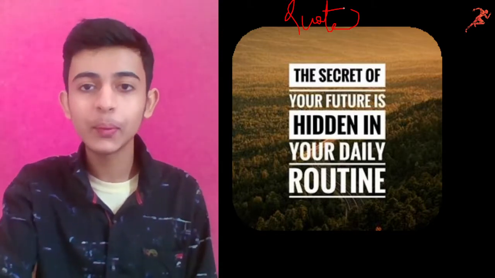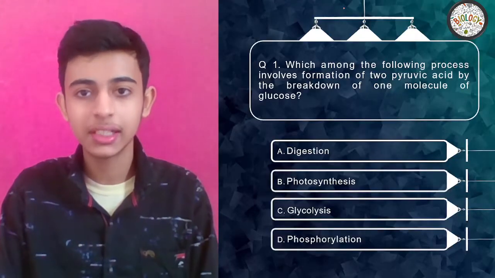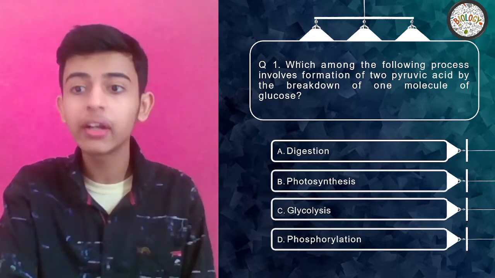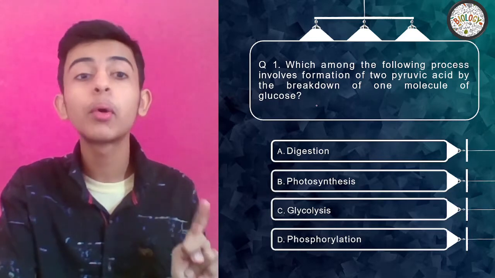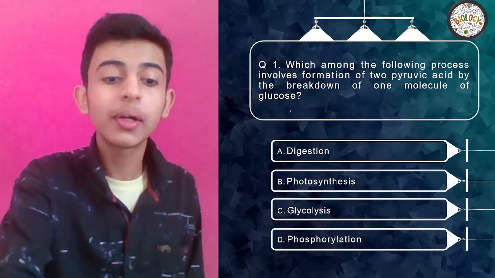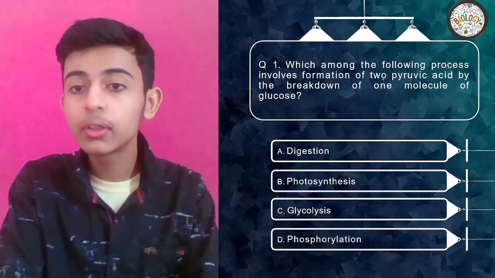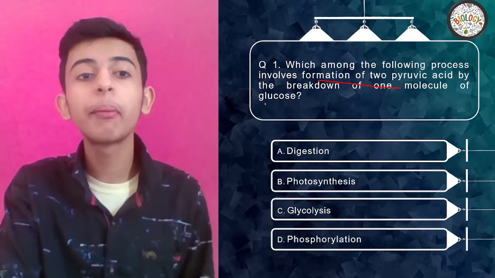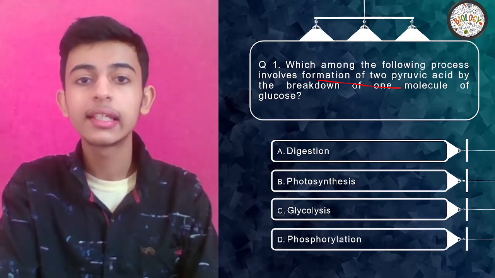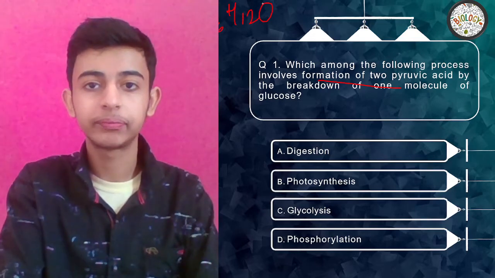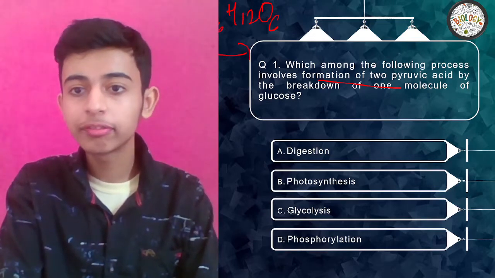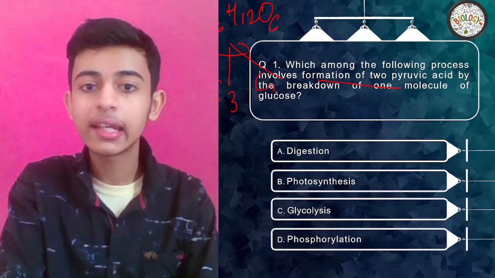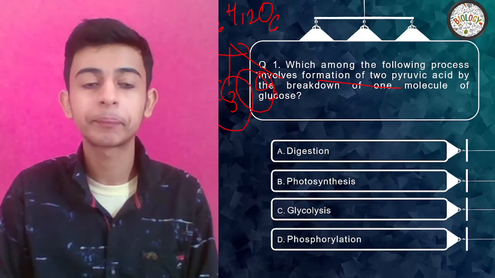Okay, so with that motivation, let us get started with the first question on respiration. Which among the following processes involves formation of 2 pyruvic acid by the breakdown of one molecule of glucose? They're asking about formation of 2 pyruvic acid from the breakdown of one glucose molecule. What is the formula of glucose? Let me know in the chat. It is C6H12O6. It breaks into 2 pyruvic molecules. It means C3 in 1, C3 in 1. Right, everyone? So what should be the answer?